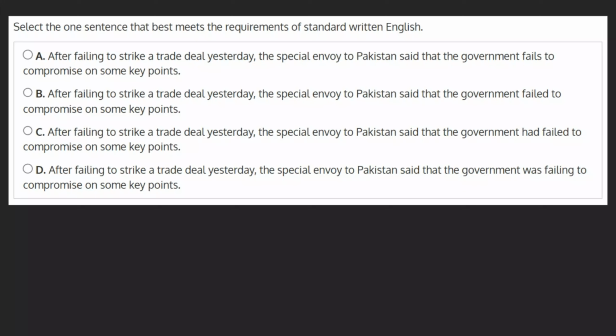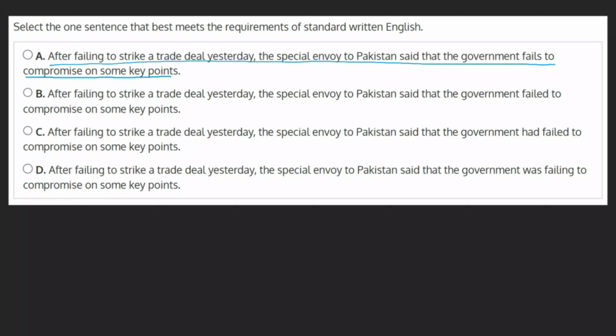Select the one sentence that best meets the requirements of standard written English. A. After failing to strike a trade deal yesterday, the special envoy to Pakistan said that the government fails to compromise on some key points. This choice has an issue of tenses syncing up.